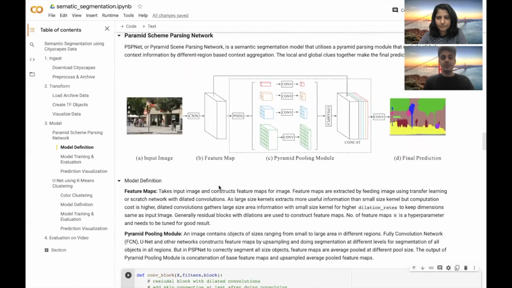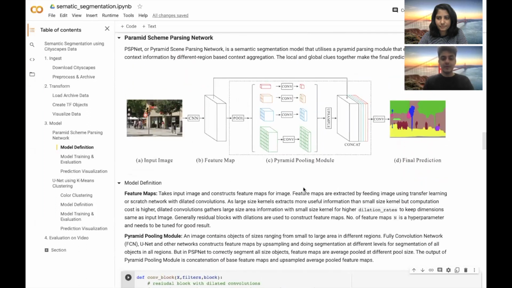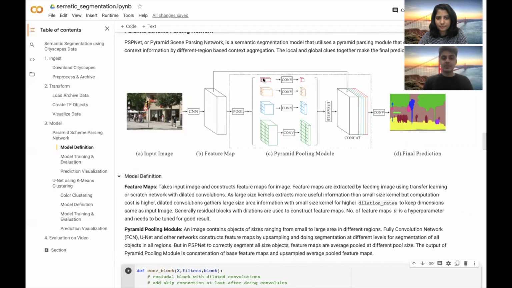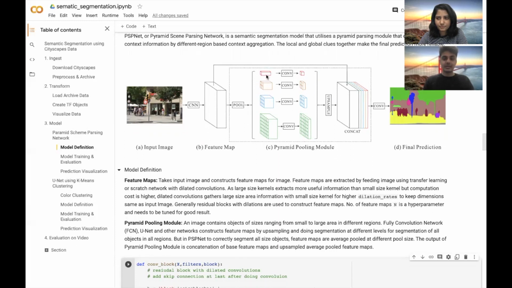Moving on, the pyramid pooling module handles objects of different sizes, so basically an image would contain objects from small to large areas in different regions. What we can see from this image is that we are doing average pooling of different sizes. The red block is a global average pooling. The yellow block is a pooling of size 2 cross 2.